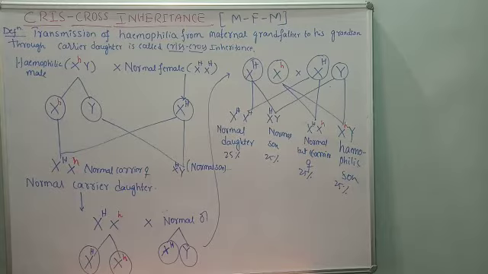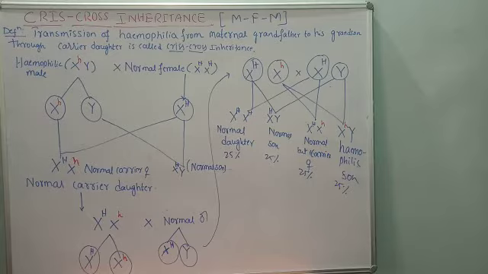We are going to work out this problem, which is related to the pattern of inheritance of hemophilia. Through this inheritance scheme we will learn how crisscross inheritance takes place in hemophilia. So that is the pattern of inheritance we are going to talk about today. Now let me give you the precise definition of crisscross once again.